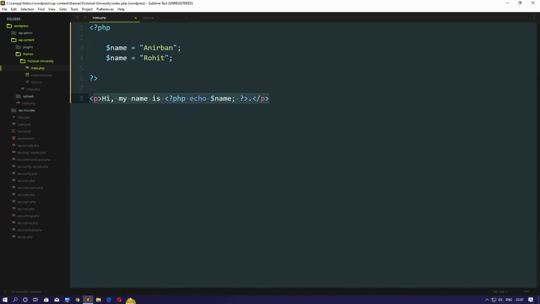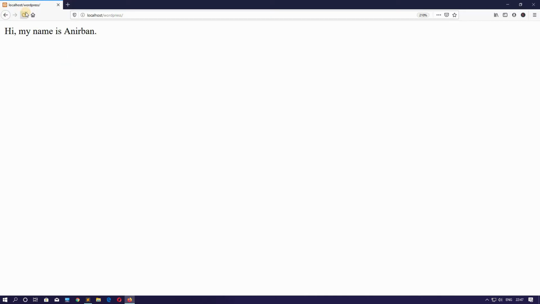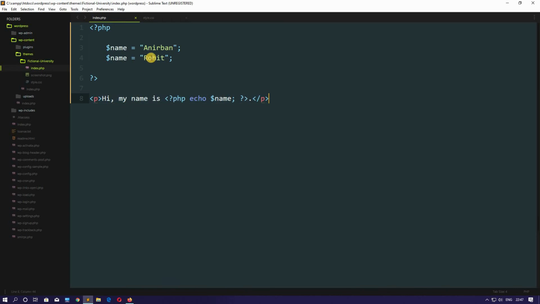Now if I come back here and refresh, see, the name is changed. Hi, my name is Rohit. What it actually did, it overrode this name. $name previously held this value and now it holds this value because the variable name is the same. So we can't store two names in the same variable name.